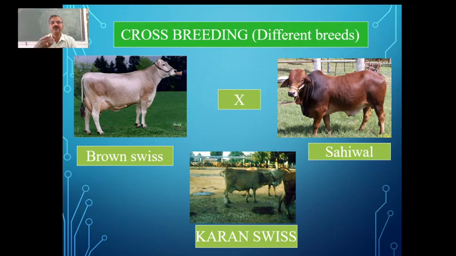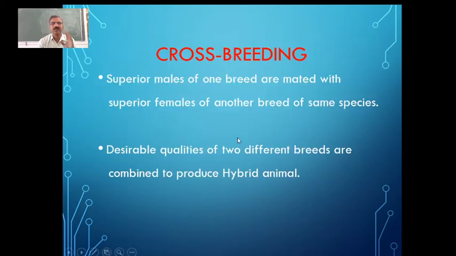So thereby it gives us better adaptability, better yield and also better resistance against diseases, and added to that many more characteristics which are advantageous. That is what we do in crossbreeding. You can see here superior males of one breed are mated with superior females of another breed of the same species, and the desirable qualities of two different breeds are combined to produce the hybrid. The new breed we are going to get, which we call a hybrid, is an amalgamation of both the breeds.